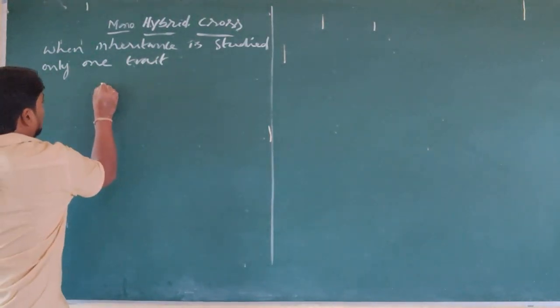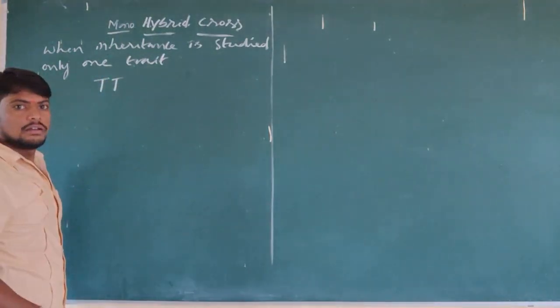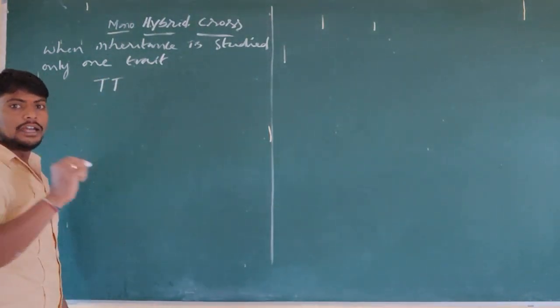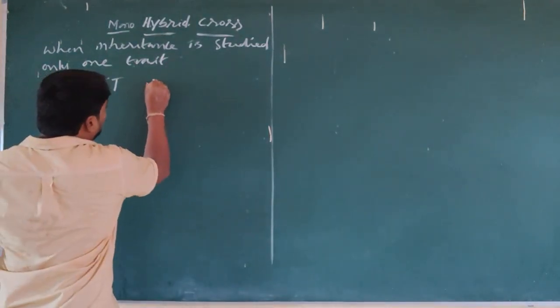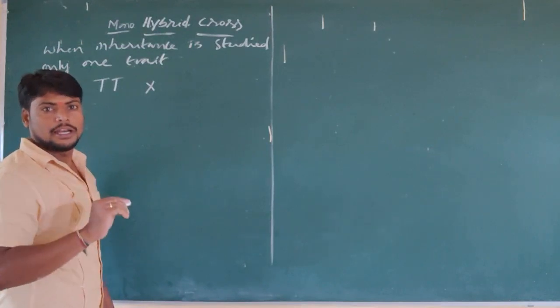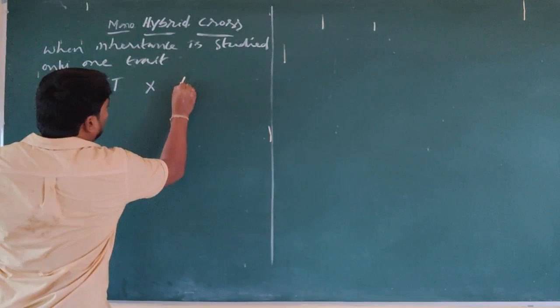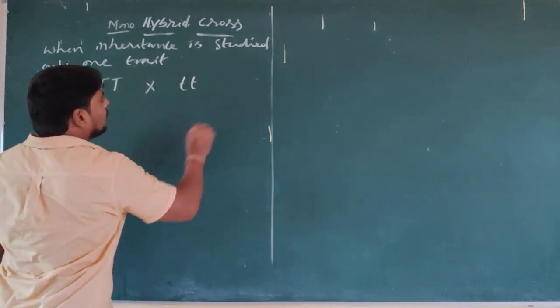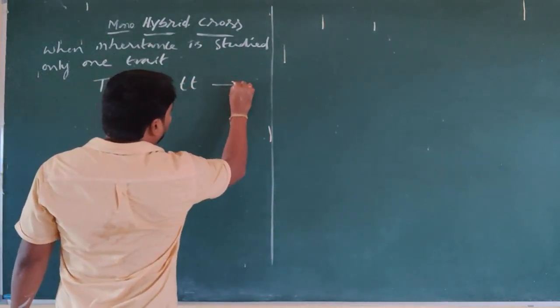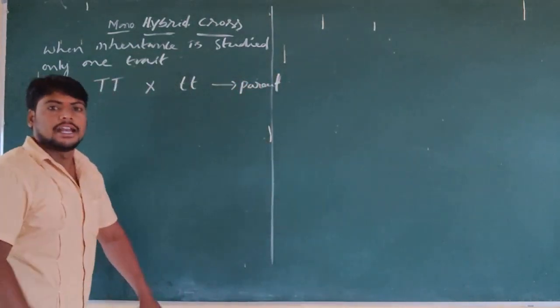He selected a plant that is tall in nature, and cross pollination is carried out. This is capital T and the other plant is small t, and these two are called the parent generation.